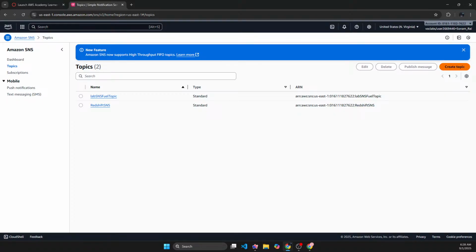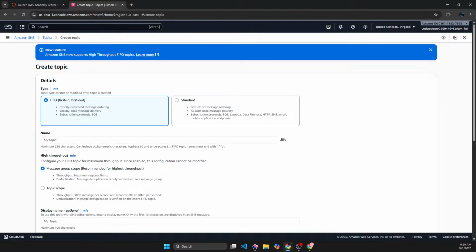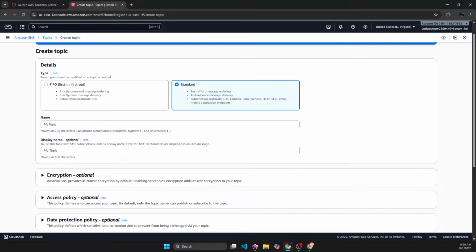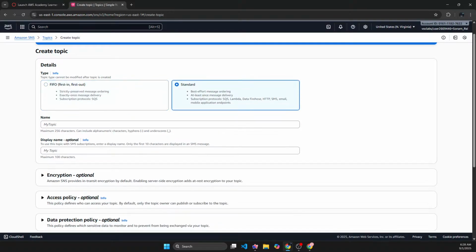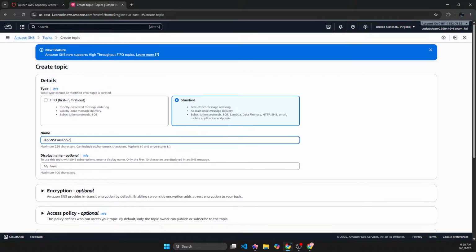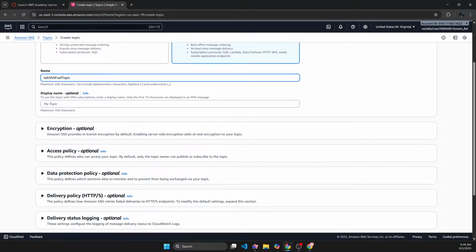We don't have a topic yet, so we're going to create a new topic. We don't want FIFO, we want standard, because standard allows us to send mails. You can see there's SQS, Lambda, Data Firehose, HTTP, SMS, email, and more, whereas FIFO only has SQS. So we need to send emails, and that's why we're going to select the standard one. As for the name, it can be Lab SNS fuel topic.